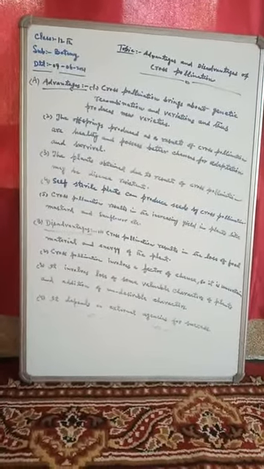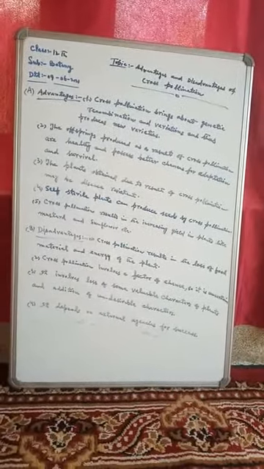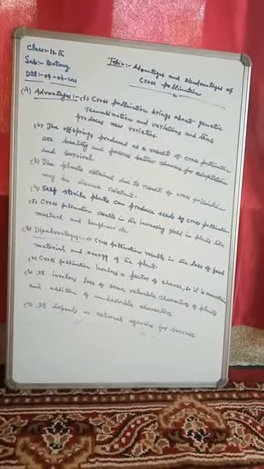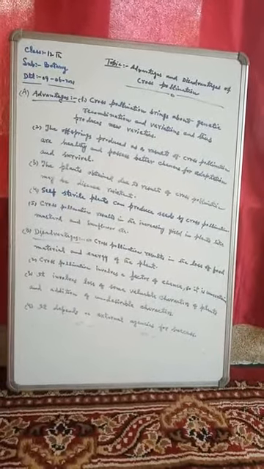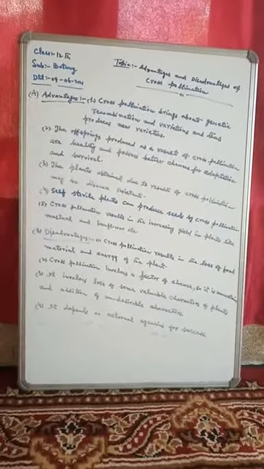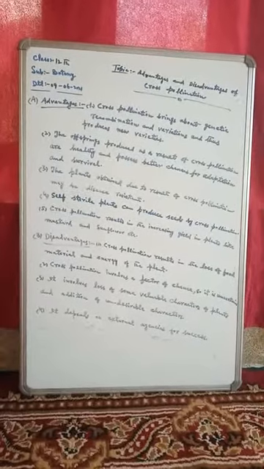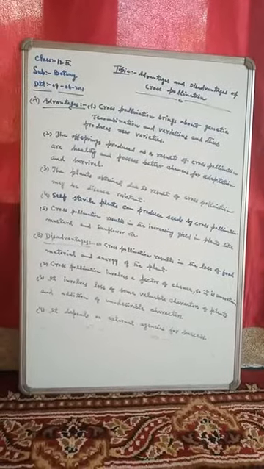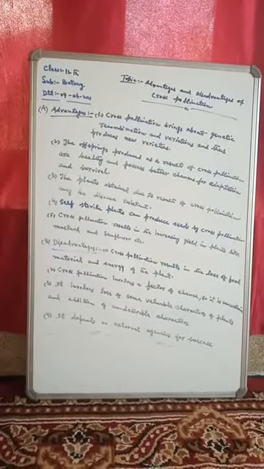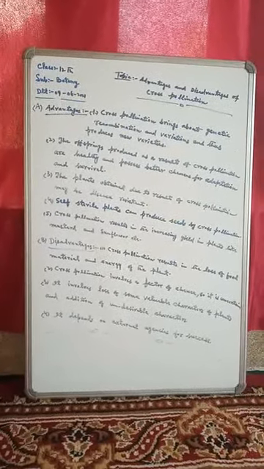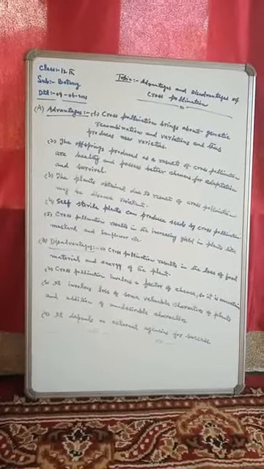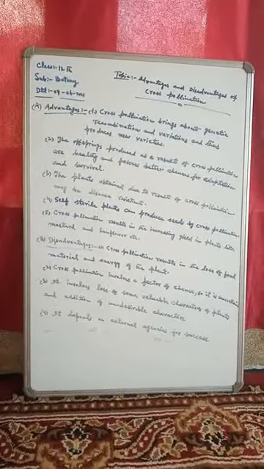Dear students, you know that cross-pollination is the transfer of pollen grains from the anthers of one flower to the stigma of a different flower, which needs agencies like wind, air, insects, birds, and bats so that it can be brought about in different types of plants. This cross-pollination brings about genetic recombination and variations and thus produces new varieties.